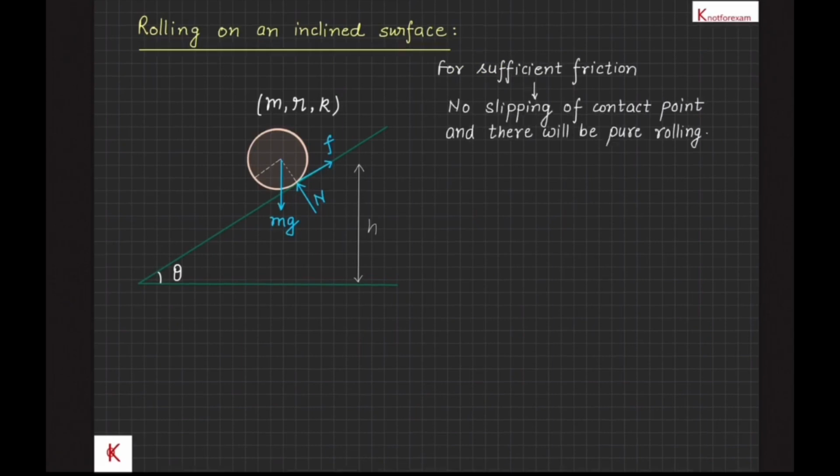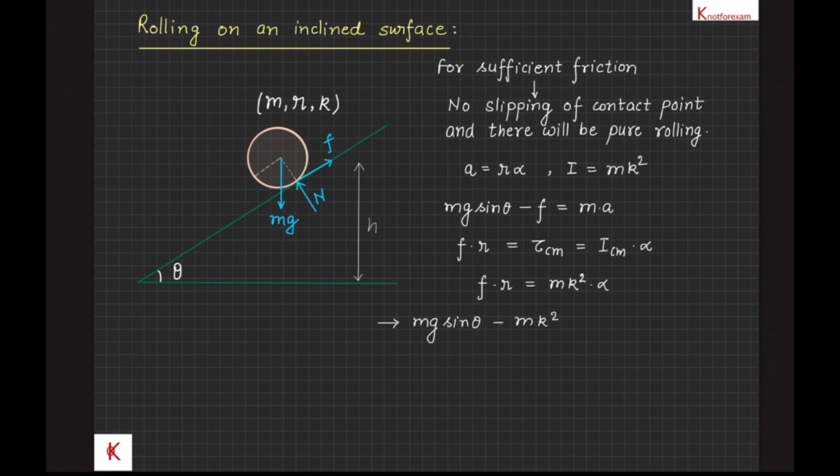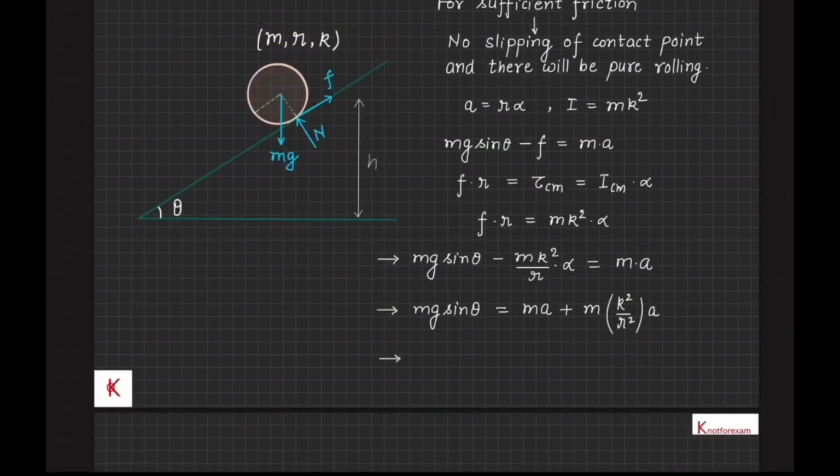For this case a is equal to R alpha, and for translational motion the net force mg sin theta minus f is equal to mass into acceleration, that is m into a. And for rotational motion about the center of mass axis, the torque about the center of mass is equal to F into R, that will be equal to I_CM into alpha, or F into R is equal to m k square into alpha. From equation 1, mg sin theta minus m k square by R into alpha will be equal to m into a, and since alpha is equal to a upon R for pure rolling, therefore we get a is equal to g sin theta upon 1 plus k square by R square.